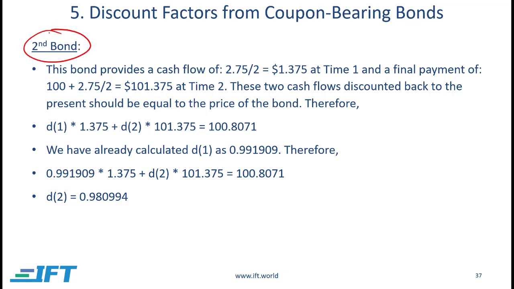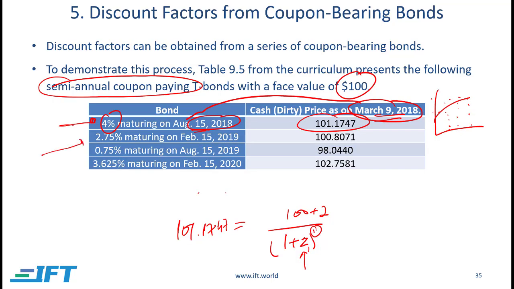Now, if I look at the second bond and its cash flows, let me just go up and show you the second bond. This is the second bond, right? It's trading right now for 100.8071, and it's going to give me half of 2.75%.